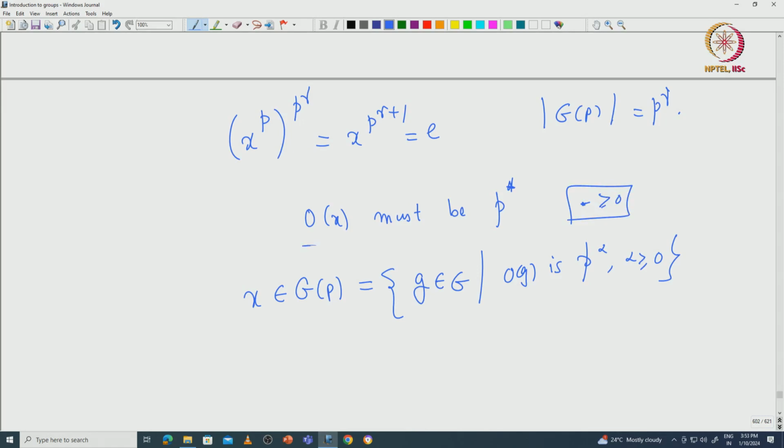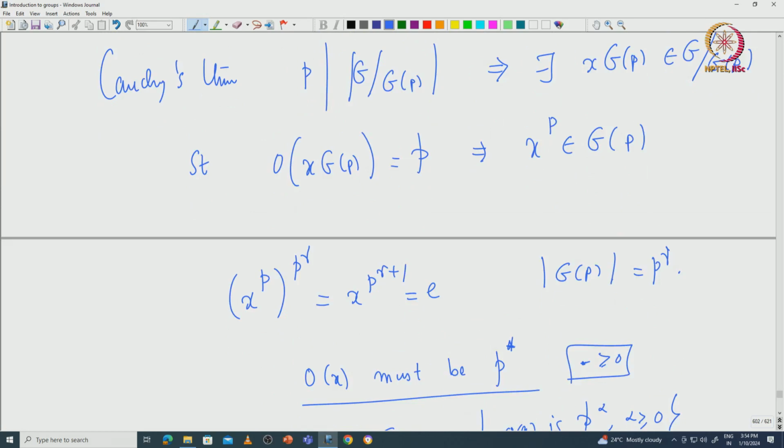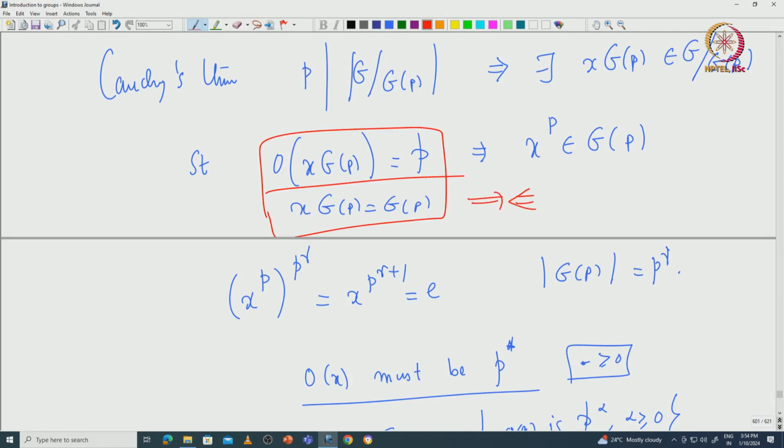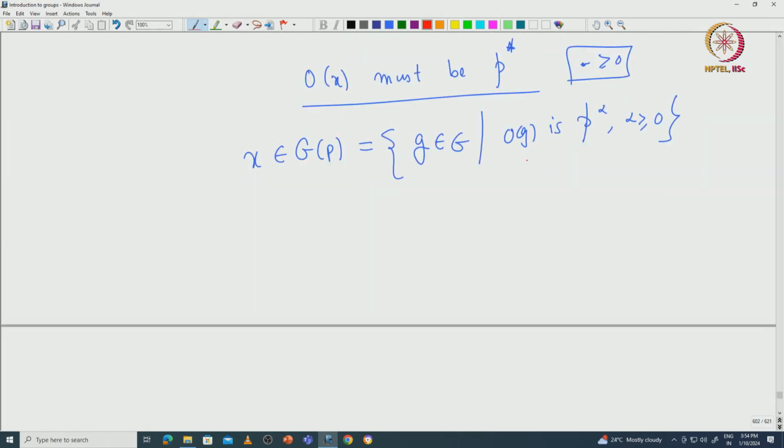So since the order of x is of this form, p to some power greater than or equal to 0, that forces x to be in G_P. That means x G_P is trivial, that means x G_P is G_P. But by our choice, x G_P has order p, which is also a trivial element, which is a contradiction. So that says that this G_P must have order p^e. That means this G_P is our Sylow p-group.